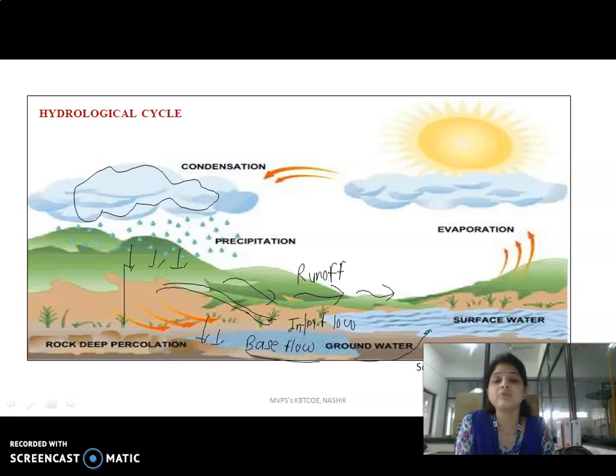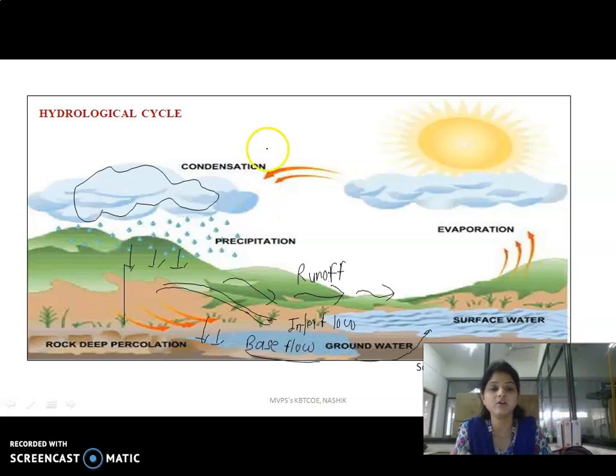So in the hydrological cycle, this process is repeated: from the oceanic surface, solar radiation forms water vapor by evaporation, then cooling and condensation take place, precipitation occurs again, and runoff, interflow and base flow contribute water to the surface water.